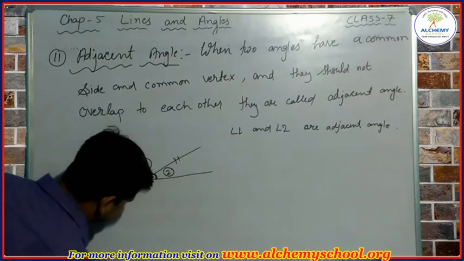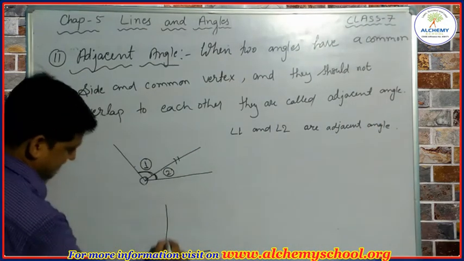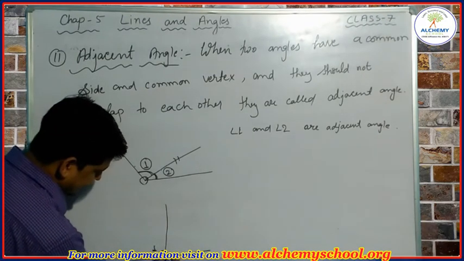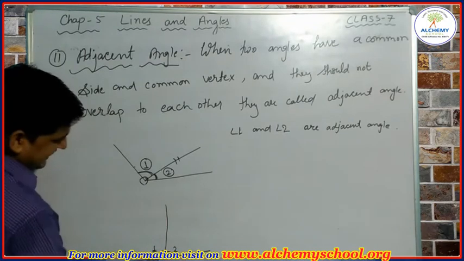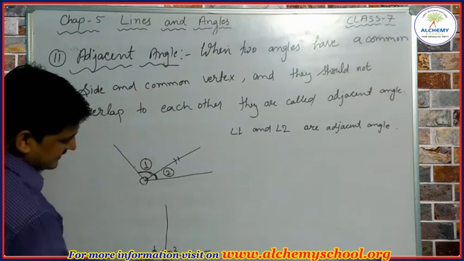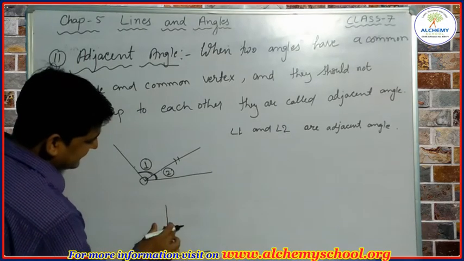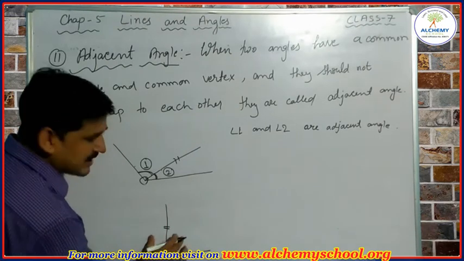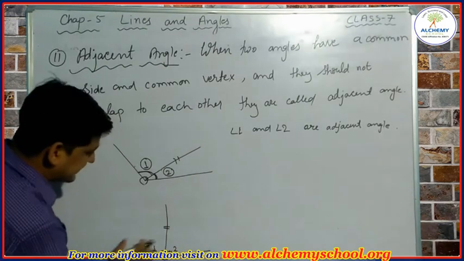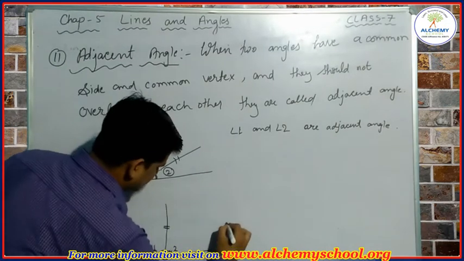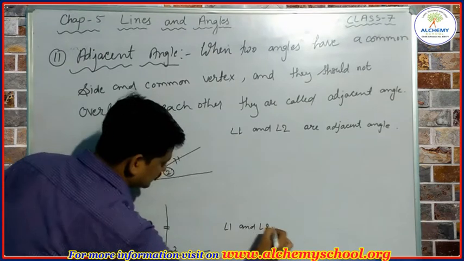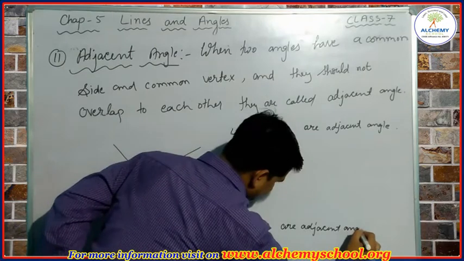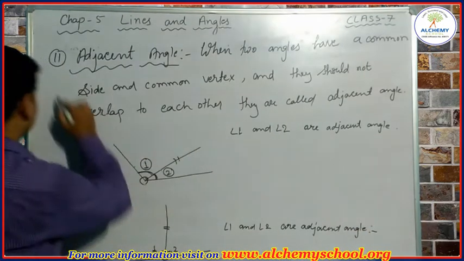One more example you can see. If we have a straight angle, okay, so this angle is represented by 1 and this angle is represented by 2. So we can see that this angle and this angle are adjacent angle. Why? Because this side is common between this angle and this angle, and this is the common vertex, and we can see these angles are not overlapping on each other. So here also angle 1 and angle 2 are adjacent angle. I hope it is clear now for adjacent angle for everyone.